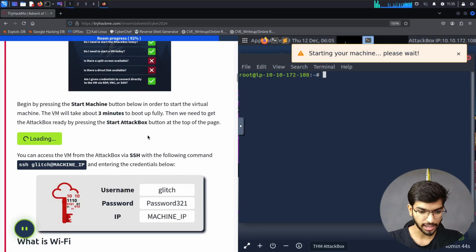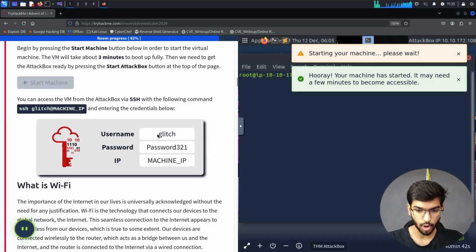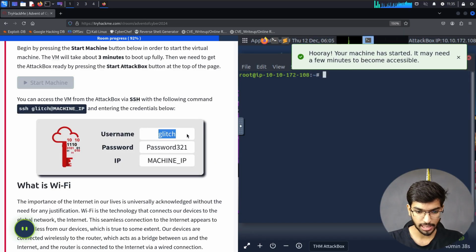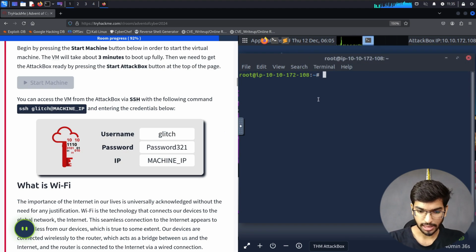I guess I should have done it earlier so that by this time you would have got the IP address. But yeah, let's copy the username here, and then let's say glitch. Okay, so we got our IP address. So let's put that into our terminal here.